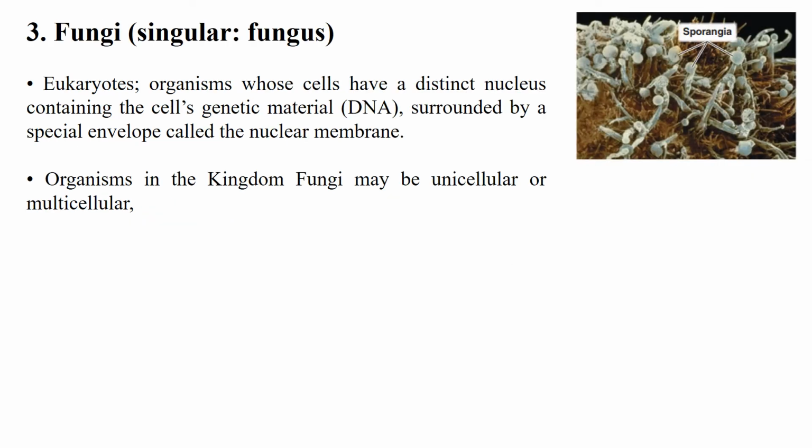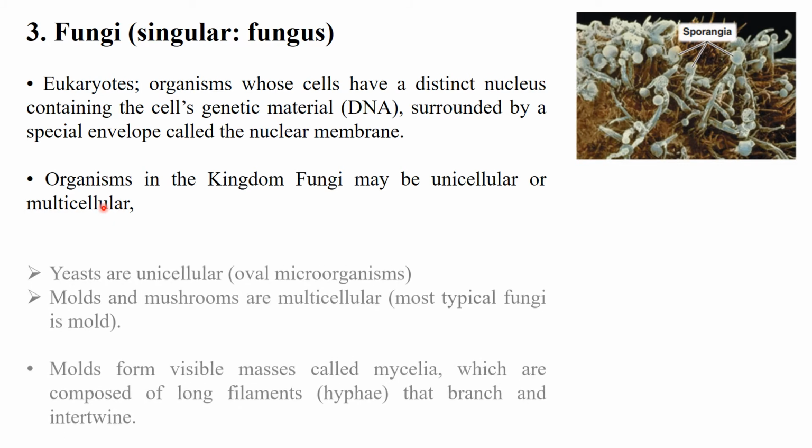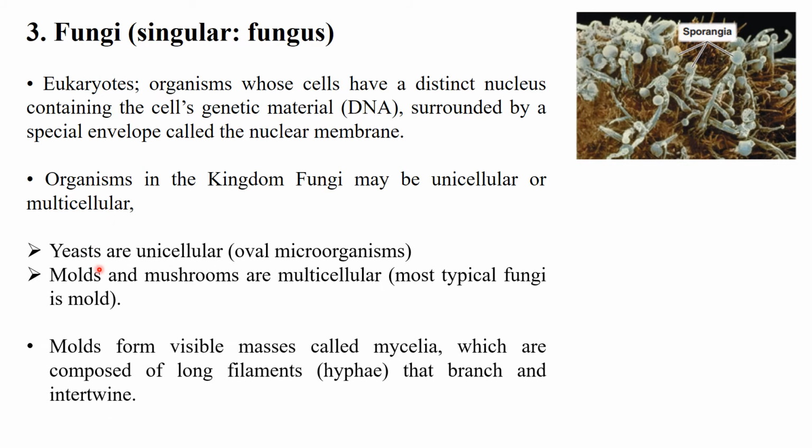Next member of the microorganisms include the fungi. Fungi are the eukaryotes. Eukaryotes are the organisms having membrane-bound nucleus, having membrane-bound genetic material, having a prominent nucleus. That's why these are called the eukaryotes. Organisms in the kingdom fungi may be unicellular or multicellular. Yeast are the example of the unicellular fungi. These are the oval-shaped microorganisms. Molds and mushrooms are the multicellular fungi.